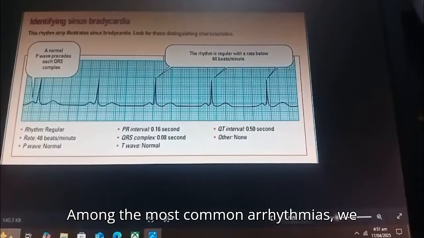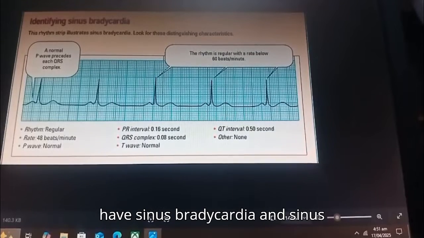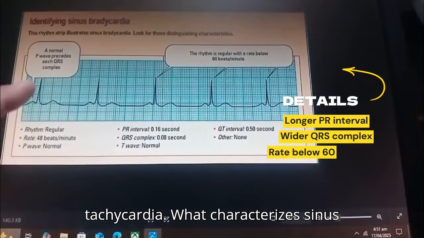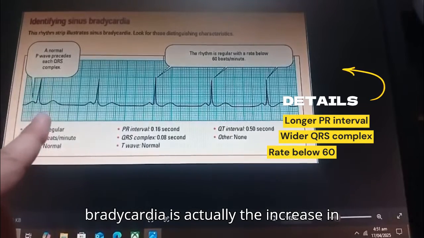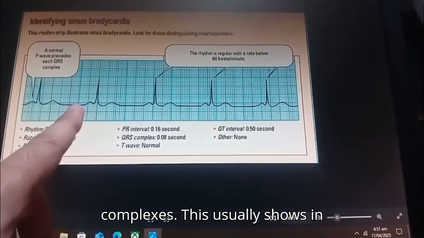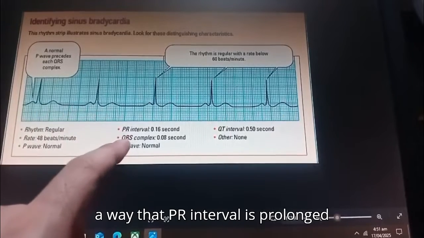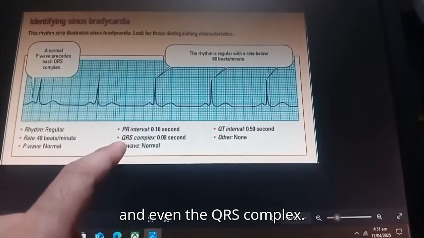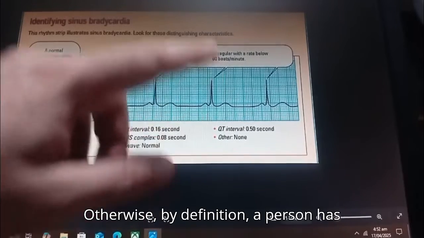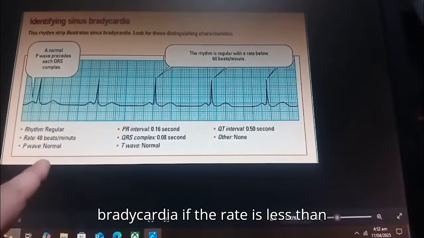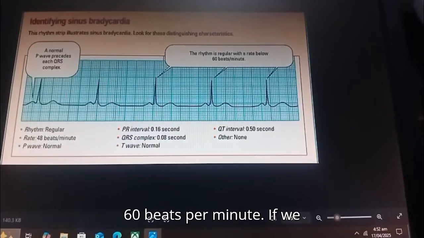Among the most common arrhythmias, we have sinus bradycardia and sinus tachycardia. What characterizes sinus bradycardia is the increase in length between two consecutive QRS complexes. This usually shows in a way that the PR interval is prolonged, and even the QRS complex. Otherwise, by definition, a person has bradycardia if the rate is less than 60 beats per minute.